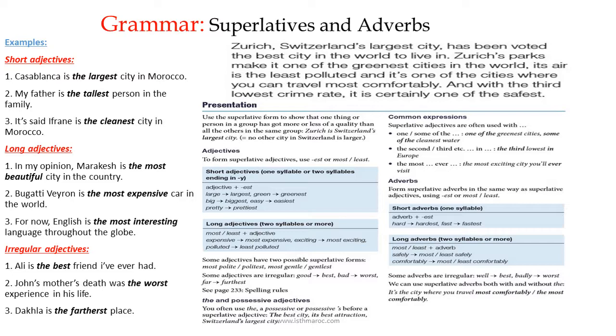So Casablanca is the largest city in Morocco. The base of the adjective is large, and we add st. Of course, before the adjective, we must use the: the largest.